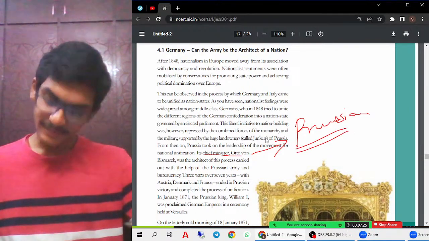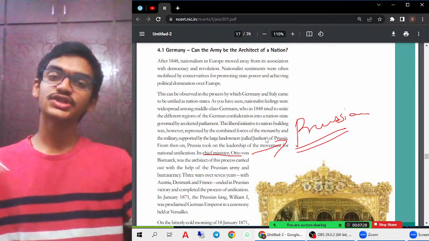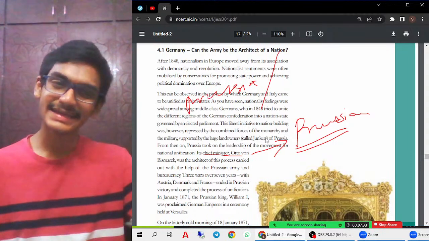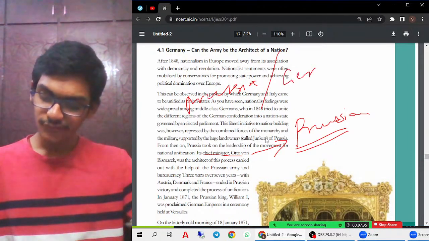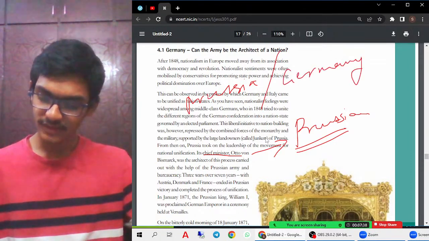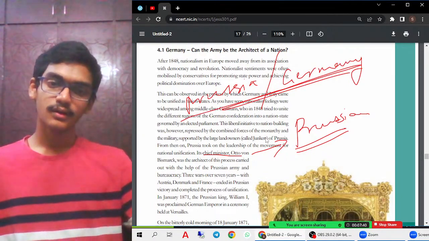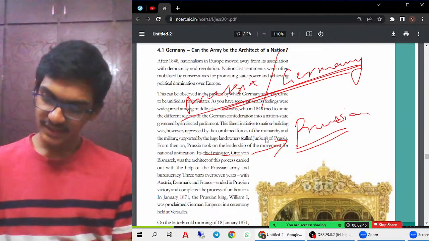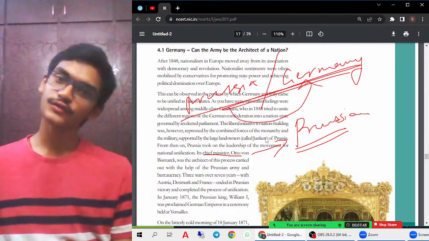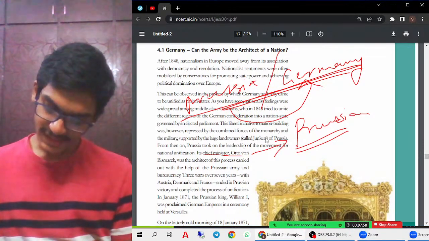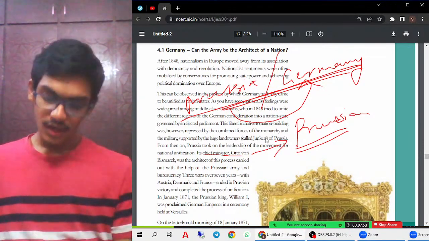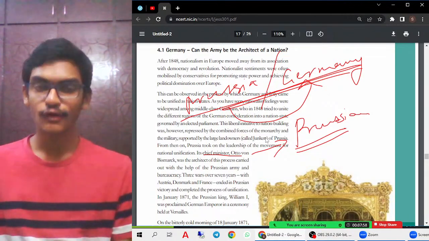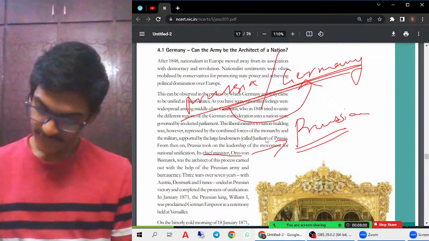Why did Prussia help? Because Prussia and the German states formed an alliance, a group kind of thing, so that it would help in the unification process. Prussia supported Germany in the process of unification. Bismarck was the architect of this process, the one who would help in the unification of Germany. Okay, that we can see.